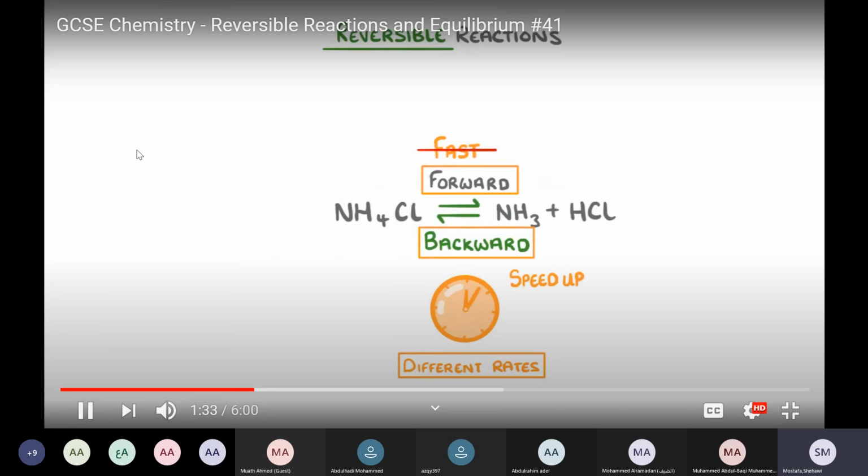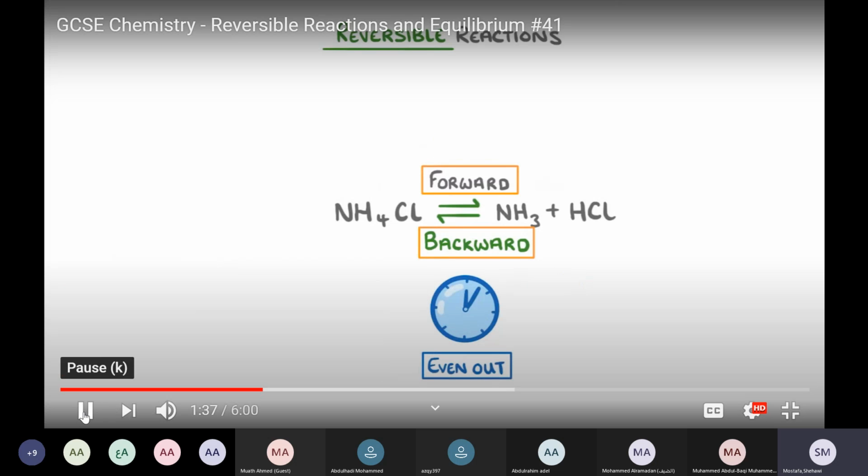After a while, the rate will even out. This means the two rates will be equal. Forward rate will equal the backward rate. There is reaction in the forward direction, and there is reaction in the backward direction, but the amount of molecules that react here equals the amount of molecules that react in the opposite direction.